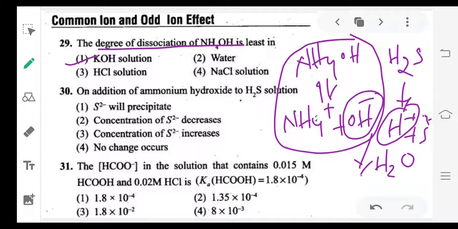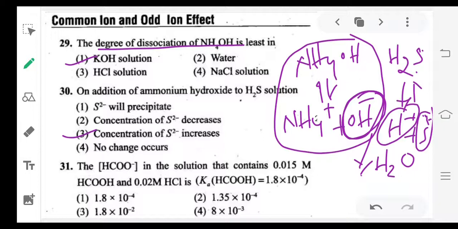So on addition of ammonium hydroxide to H2S, what will happen? See, H2S quantity means H2S undergoes more dissociation. So H plus quantity is decreasing. Suppose if you apply the same equilibrium to this, so H plus is removed by OH minus. So the forward reaction takes place, and when the forward reaction takes place, S2 minus concentration increases.